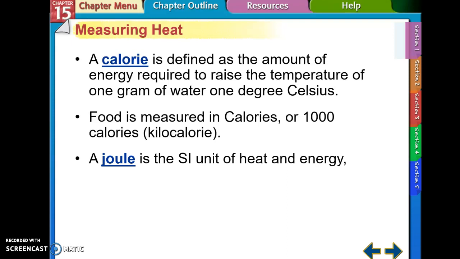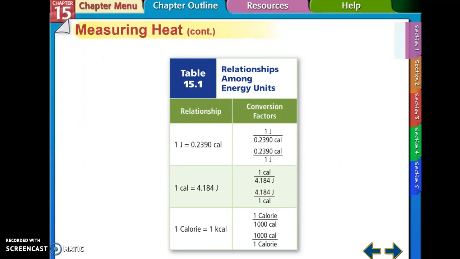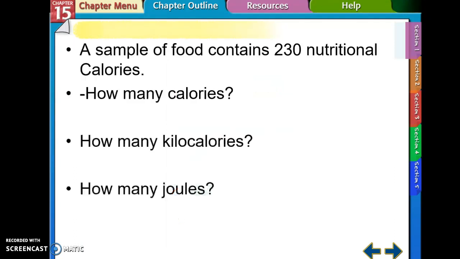But we don't use calories that often except for when talking about food. We use joules because that is the SI unit of heat and energy. Remember that 1 heat calorie is equal to 4.184 joules. And here's just a table that has all of those. You will need to make sure that you know this one and that one. And that there are 1,000 heat calories in a kilocalorie.